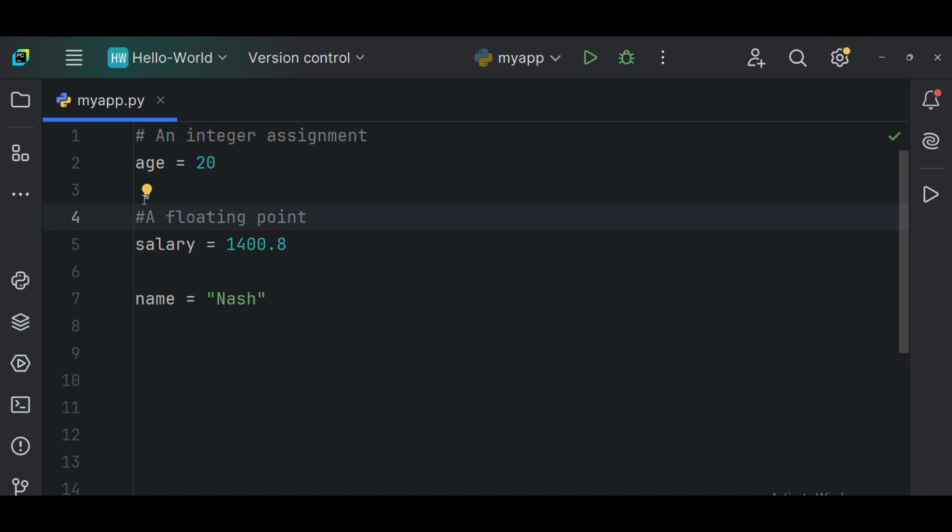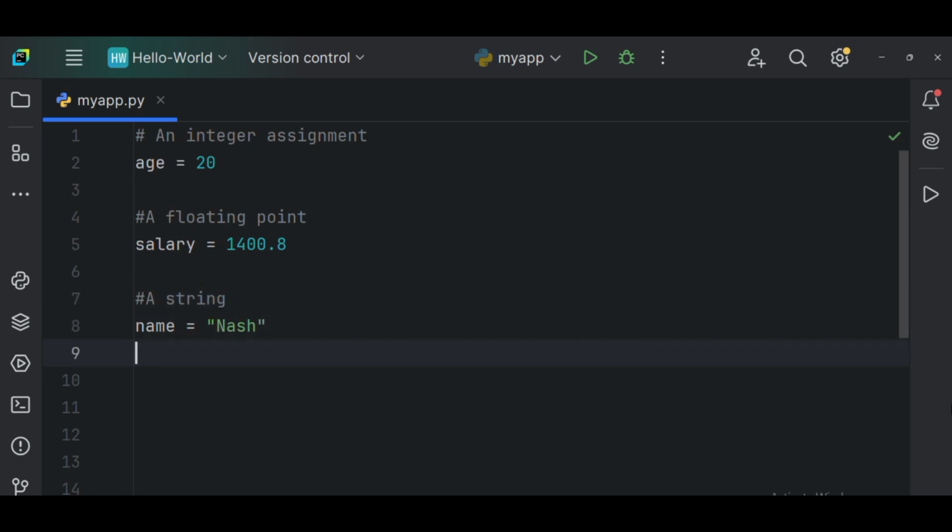I'm just trying to go slowly to make everything clear for you to understand, because once you get these basics, it's going to be very easy for you. This is a string. If you want to define an integer value, age is an age, either 0 years, 1 year, 2 years, 5 years, 10 years. A floating point number can be a salary, a rate, or a ratio; all those things you can put in this format. A string is a name, in double or single quotes.